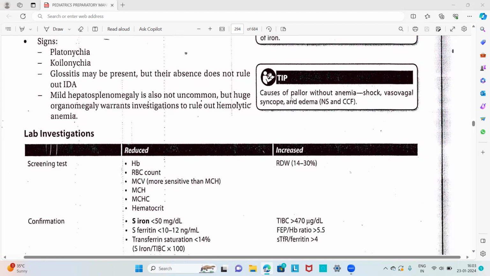If a question is asked regarding causes of pallor without anemia, these are shock, vasovagal shock, syncope, and edema. These are the causes for the pallor without anemia: shock, vasovagal, syncope, and edema.